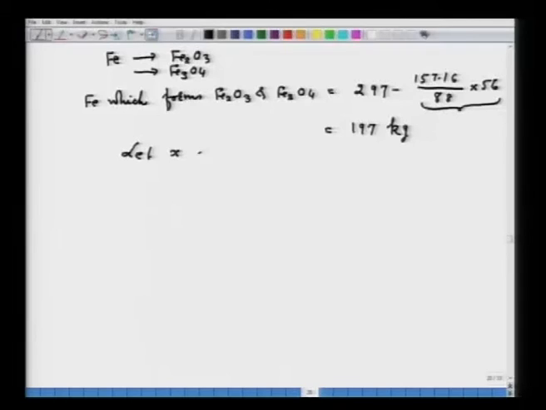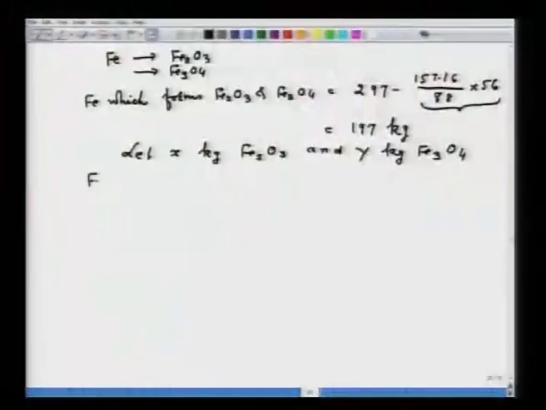So, I can form two equations. I know the amount of iron which is going to Fe2O3 and Fe3O4, and I know the amount of oxygen which is going to Fe2O3 and Fe3O4. If I form two simultaneous equations, I can solve and get their respective amounts. So, that is what I am going to do. Let us consider x kg Fe2O3 and y kg Fe3O4. I already gave you the hint.